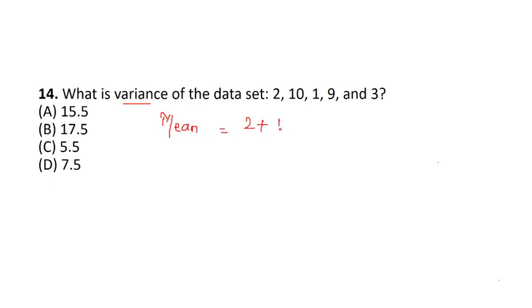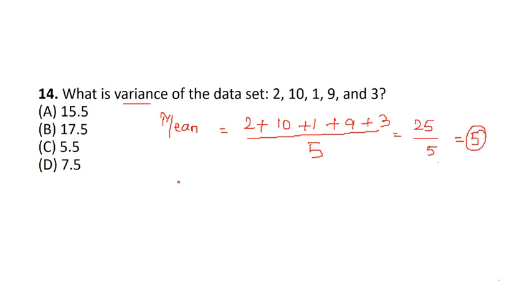We have to find out the sum. How many numbers are there? 5 numbers are there, so we need to divide the total by 5. So the total comes as 25, and 25 by 5 is equal to 5. So what is the mean? Mean is 5.